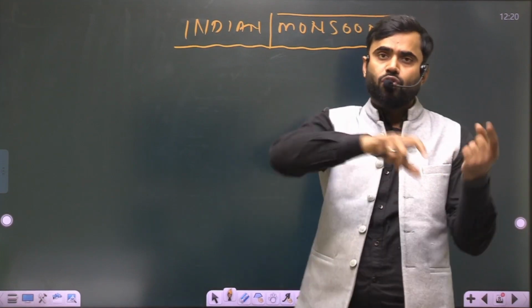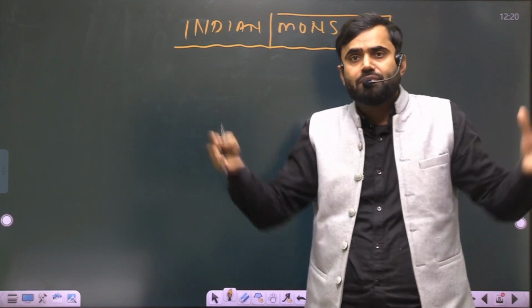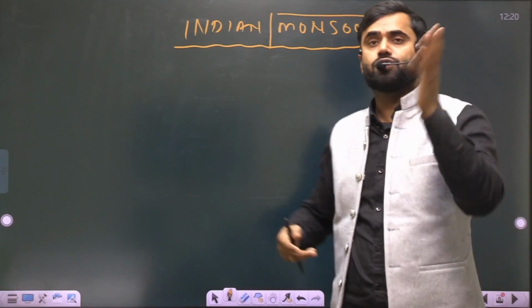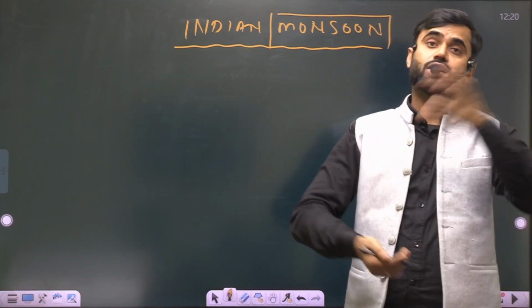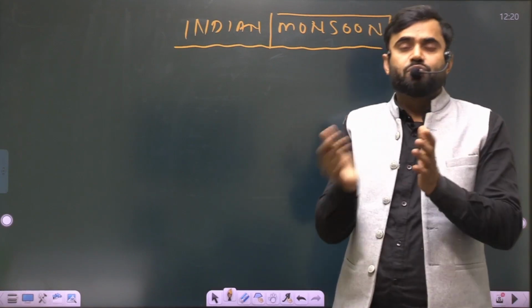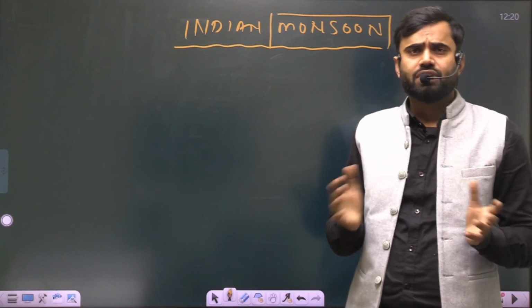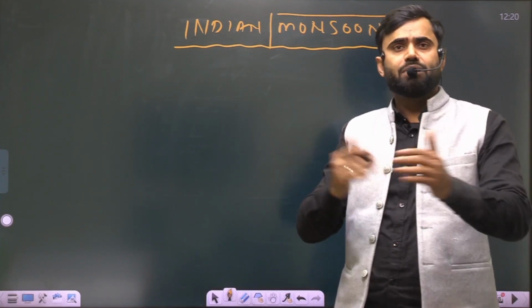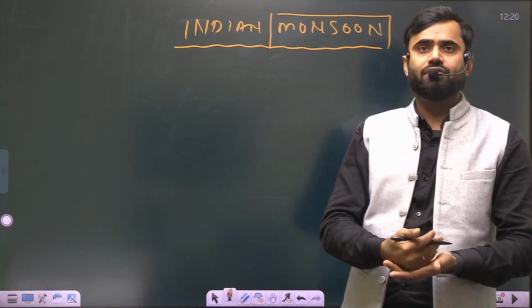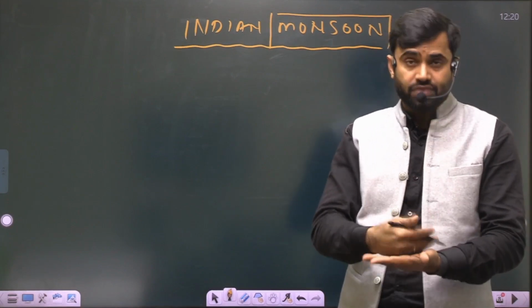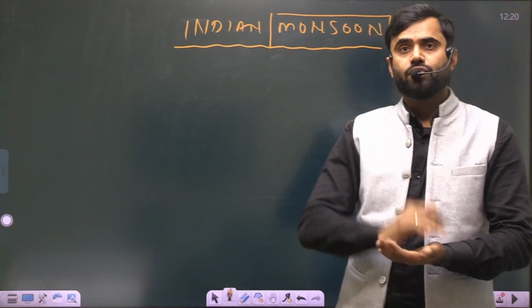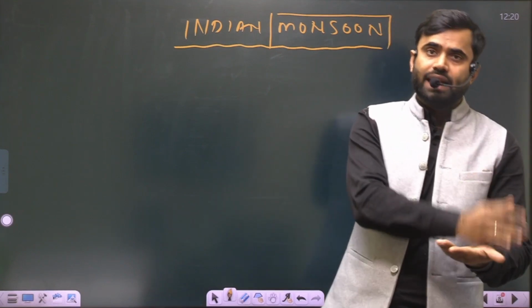On the other hand, the Flohn air mass theory claims that there are a number of air masses that are the exact origin of monsoon. And the Hadley theory claims that the difference between air pressure, temperature, and surface temperature is the origin of the Indian monsoon. Besides these theories, there are also some factors, like the trade wind. What is the role of the trade wind? We have to understand its impact and role in the formation of the Indian monsoon. On the other hand, there are the land breeze and sea breeze.